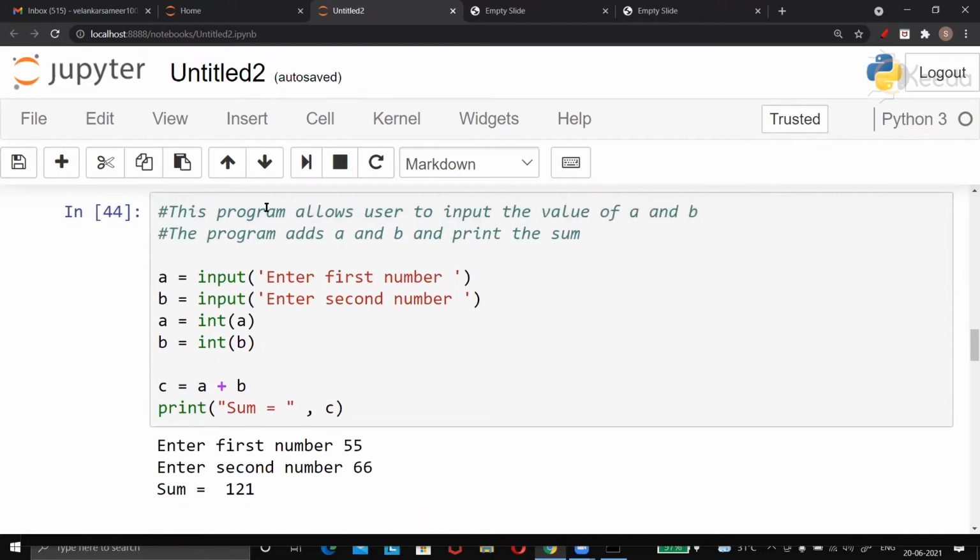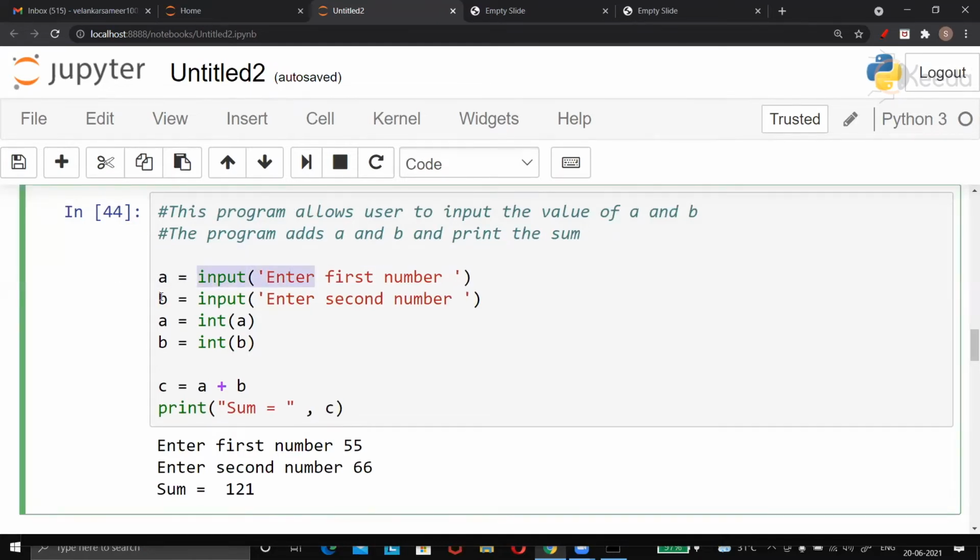See, this program allows the user to input a value which goes in A, input a value again, which goes in B. Then we convert that value into integer because it is always a string, everybody knows. We again convert B into integer, and then we add A and B and print the sum.